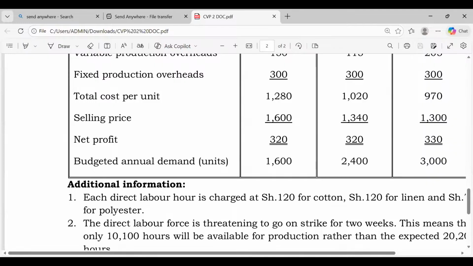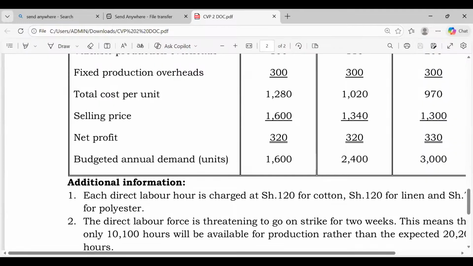Number of units demanded for the first one is what? 24 and not 1600. Now you're very, very bright. Because you start with the first ranked product, which was what here somebody? Linen. So the first demand is 2400. The second demand is what here somebody? 3000. And then 1600. So that is what we are going to do. So I stop sharing here, and then I pick my whiteboard.